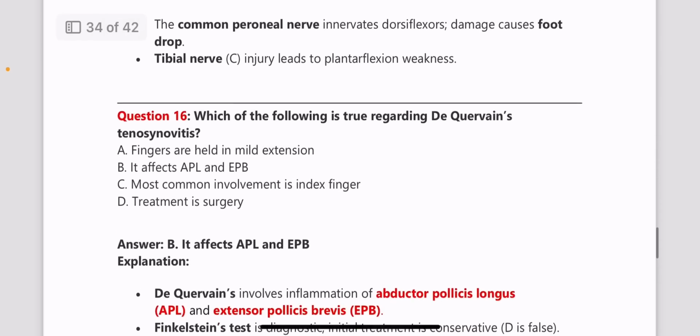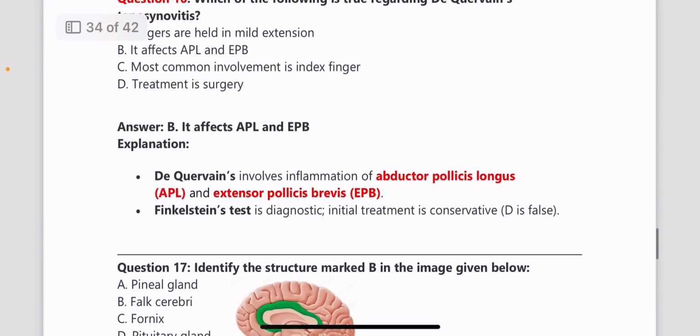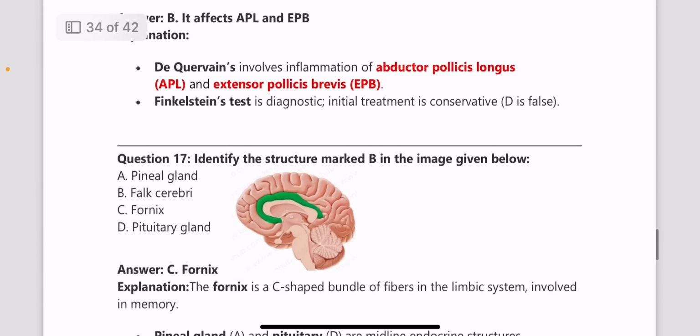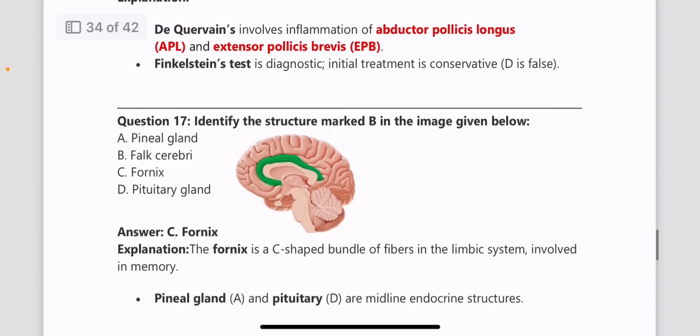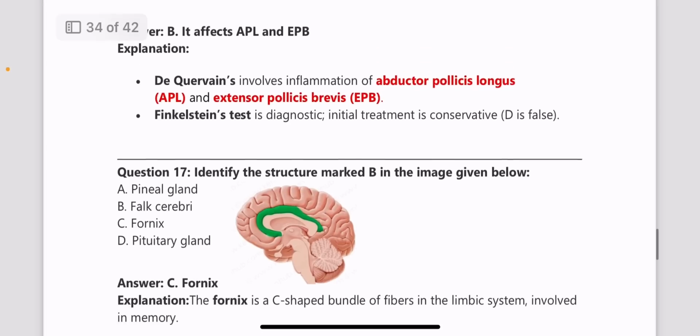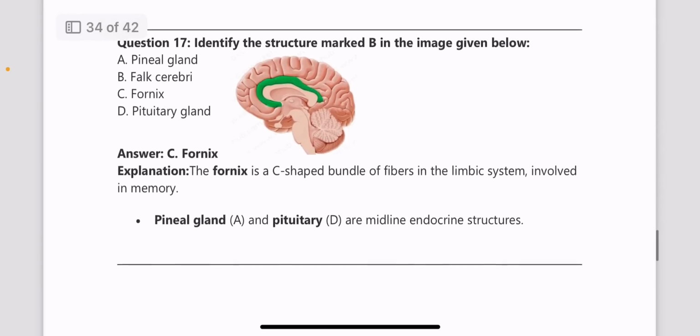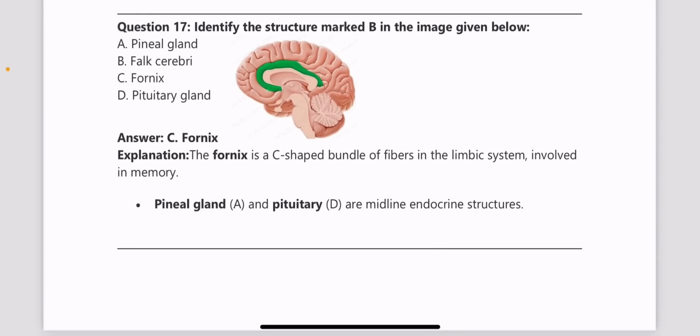Next, which of the following is true regarding de Quervain tenosynovitis? Answer is it affects the APL and the EPB, and the Finkelstein's test is the diagnostic test which is used. And also the procedure for how to do a Finkelstein test, please learn that, because sometimes an image of the Finkelstein's test can be given, and you can be asked to identify the condition or the muscles affected.